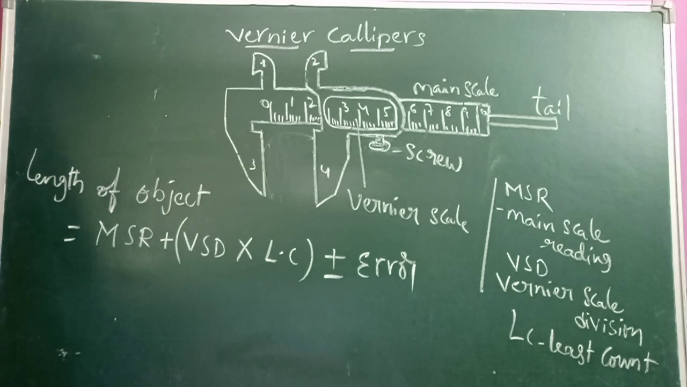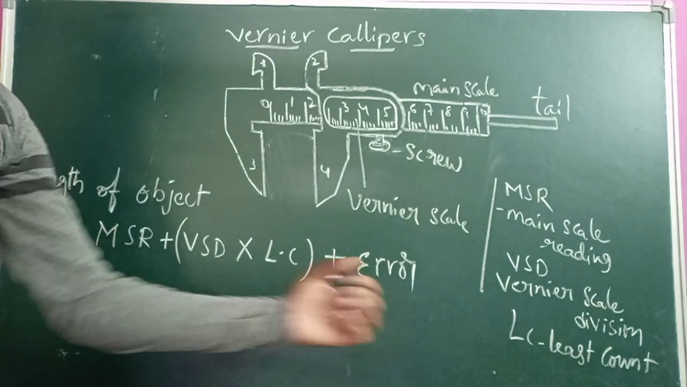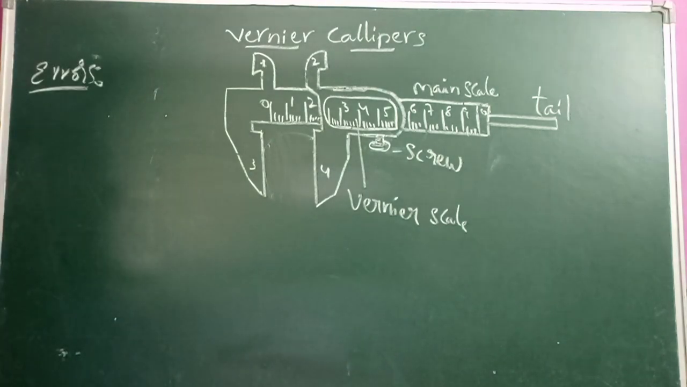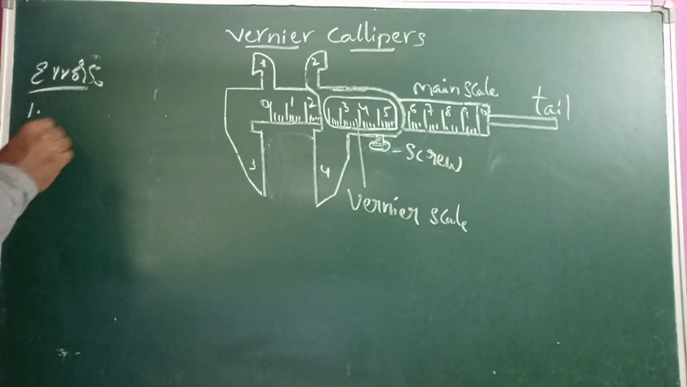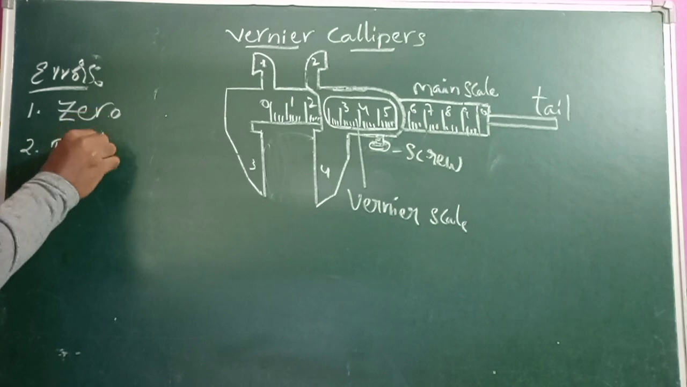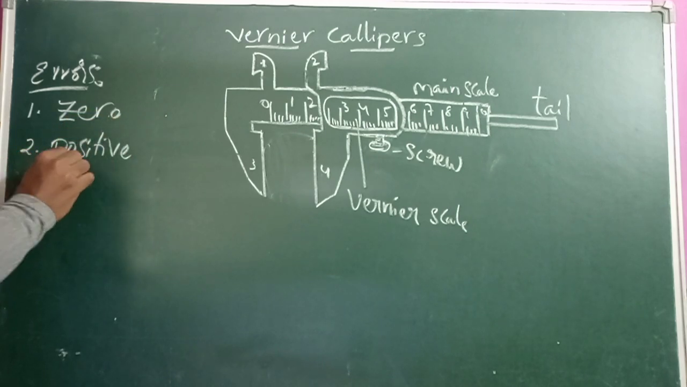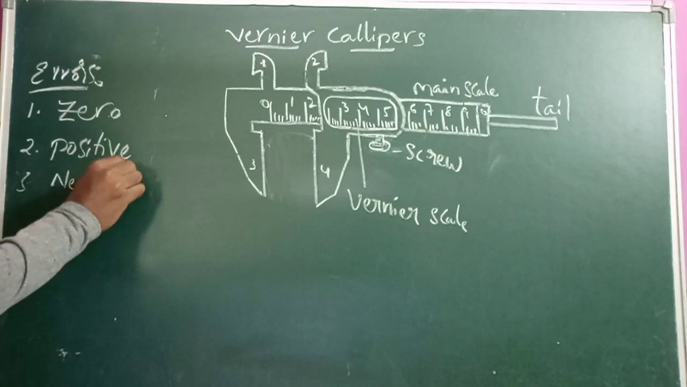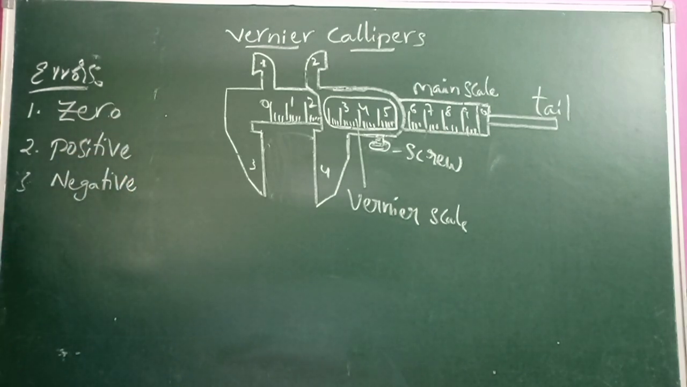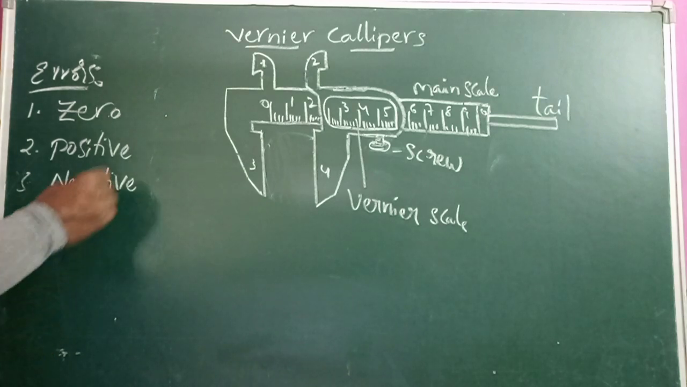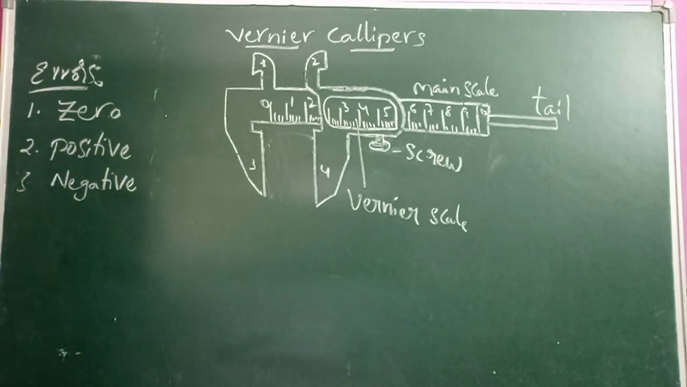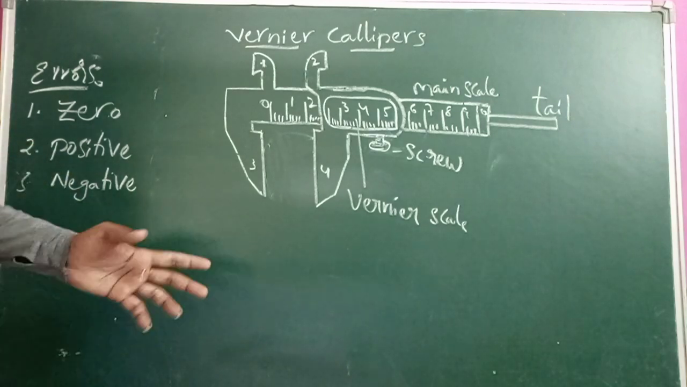Now it is about error. These errors are classified into 3 types: zero error, positive zero error, negative zero error. So these are the 3 types of errors. Why are we using these errors? Why did the term errors come to this topic?